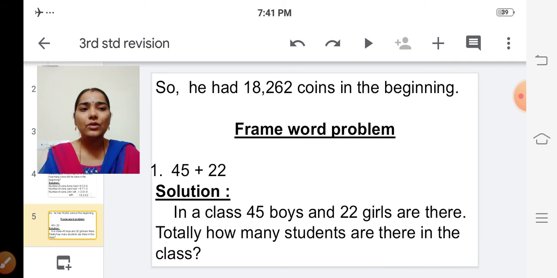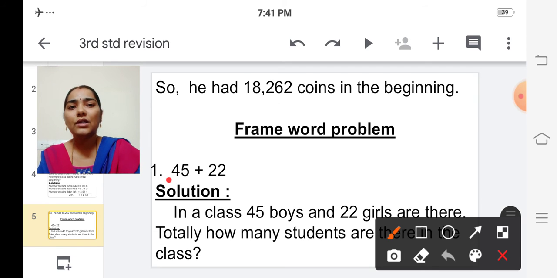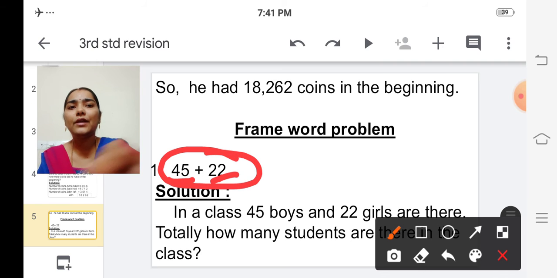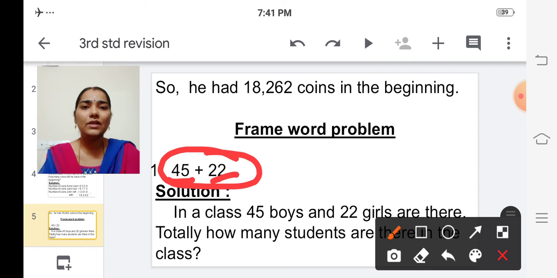Totally, how many students are there in the class? So, we are going to find out the sum of these two numbers. Is it clear children how to frame a word problem? Yes.